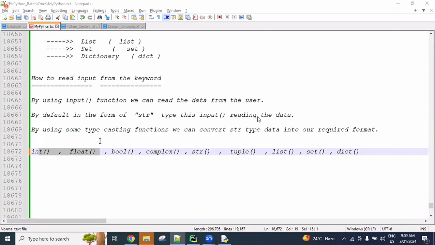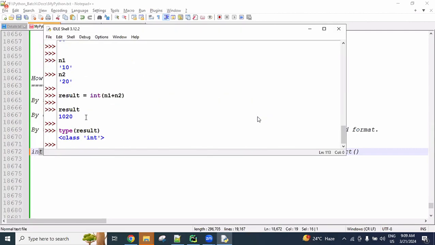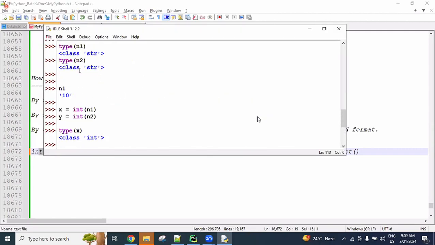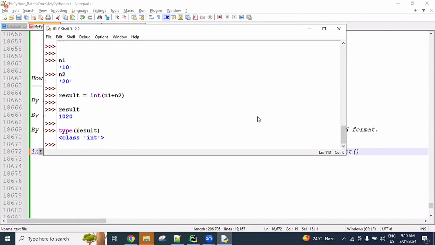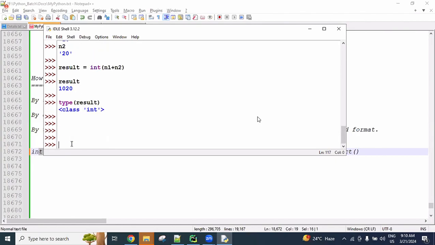Okay. Now here I created the first number and second number separately. A simpler logic: directly write n1 equals input of 'enter first number'. This is string type reading, so here only I can do the conversion to int type.